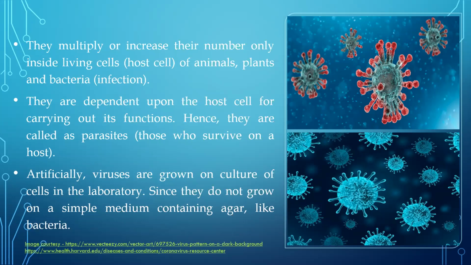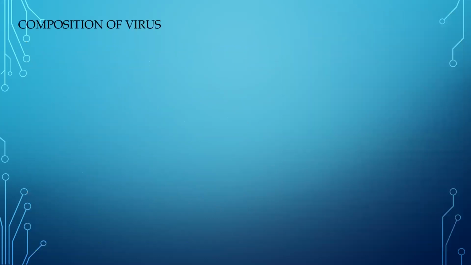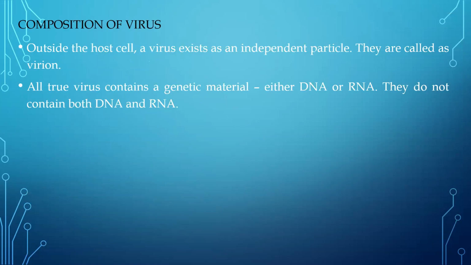So we need to have a cell culture where we can grow these viruses and go on with their studies. And obviously, depending upon the type of virus, the type of cells are also going to change. Now, what is the composition of virus? When viruses are outside the host cell, they usually exist as independent particles, and these particles are called virion.